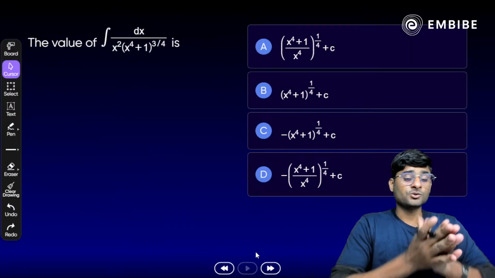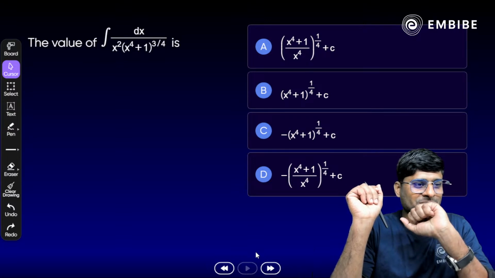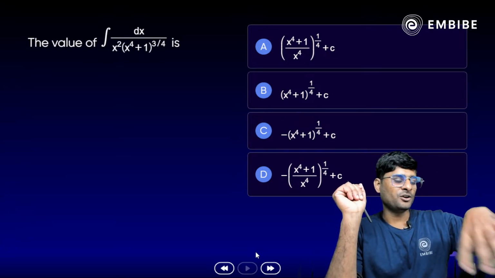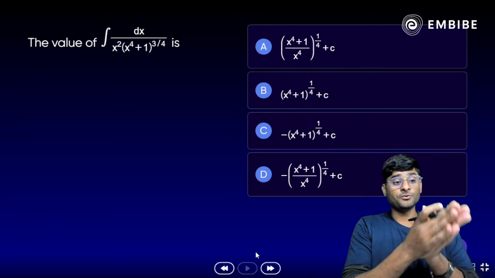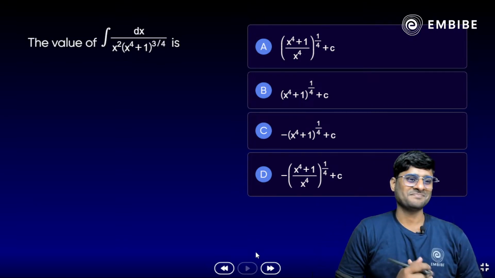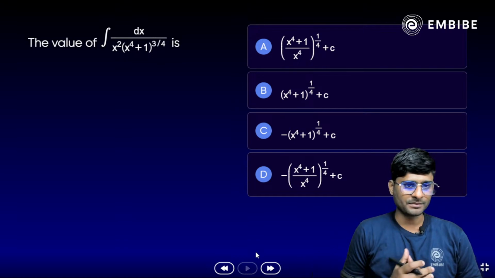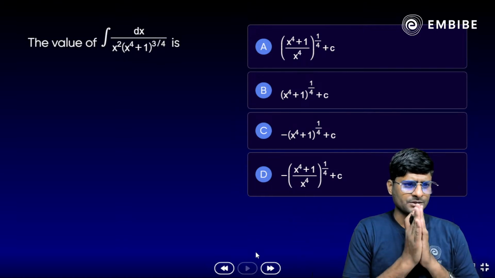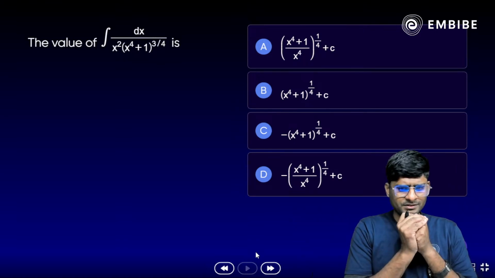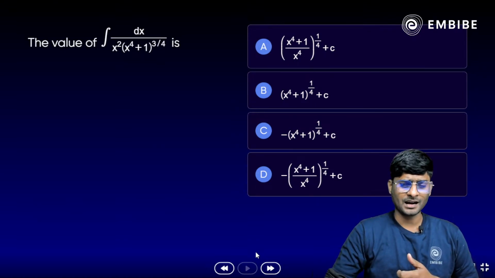Excellent. Now, students, another one. Yes. Another expression. Find the value of integration dx by x square x raised to power 4 plus 1 whole raised to power 3 by 4 dx. Think about it. Very easy and very simple question it is. It is very similar to the previous one. It is quite easy.